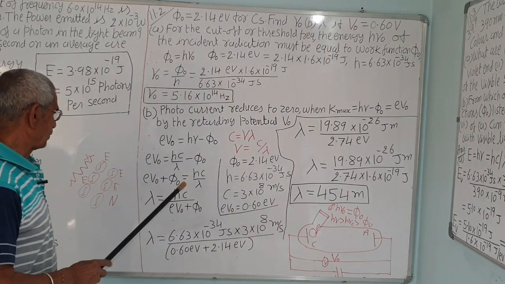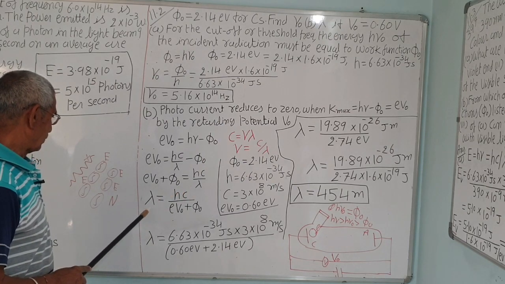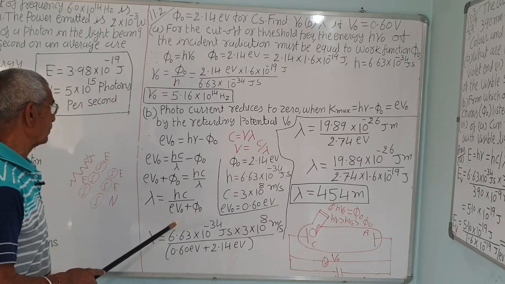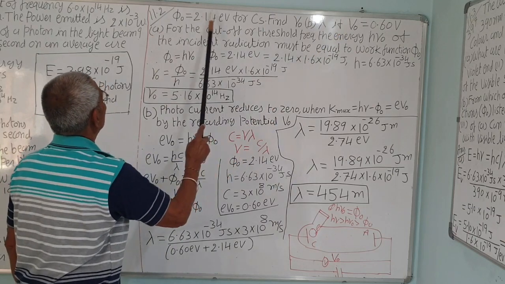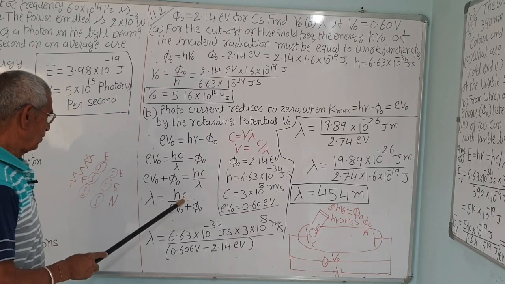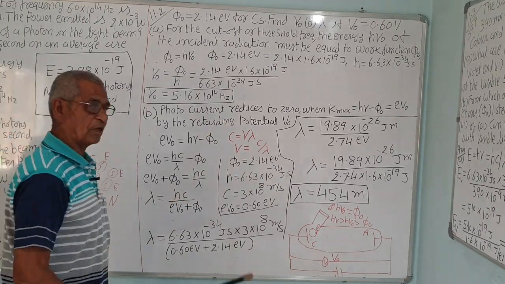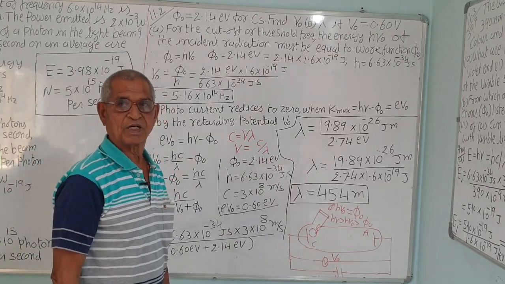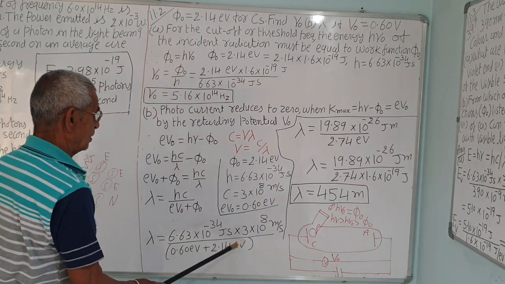Therefore, we have to calculate the wavelength lambda, since the frequency is given. So lambda is equal to hc upon eV0 plus phi 0. The stopping potential V0 is given, and the work function phi 0 is also given. The electronic charge we know, and the velocity of light is a universal constant, 3 into 10 raised to 8 meter per second. The Planck constant h we also know, 6.63 into 10 raised to minus 34 joule second. Introduce the values and calculate lambda.